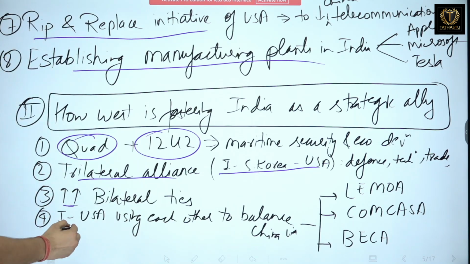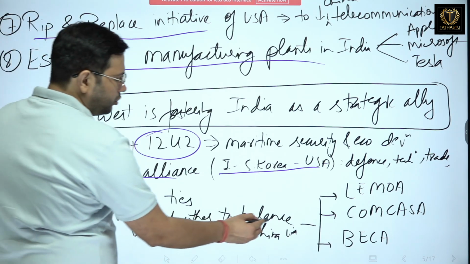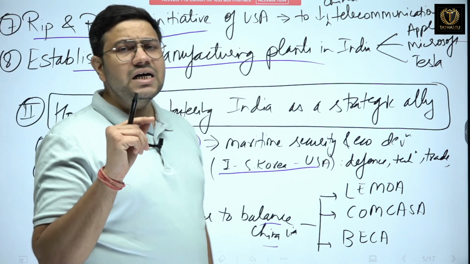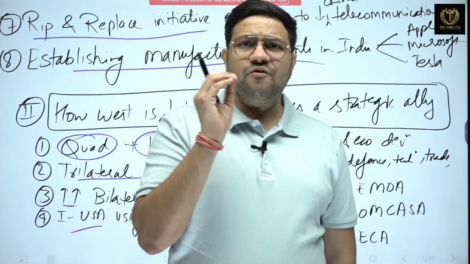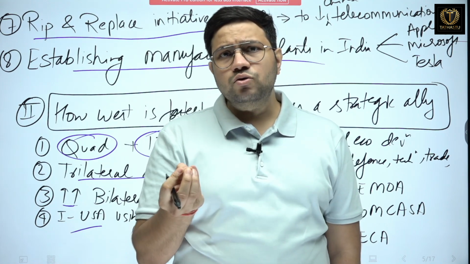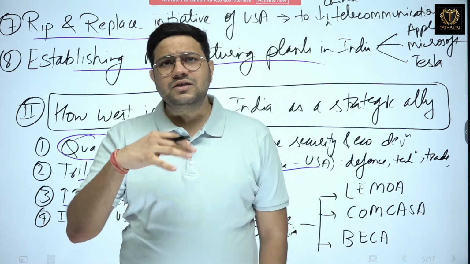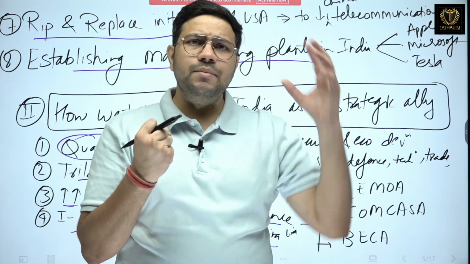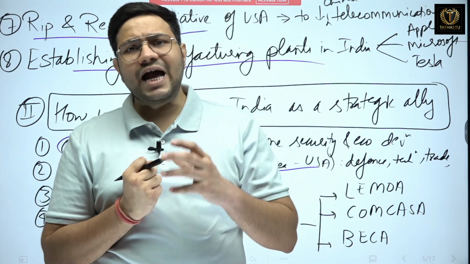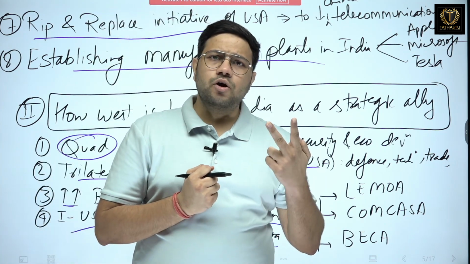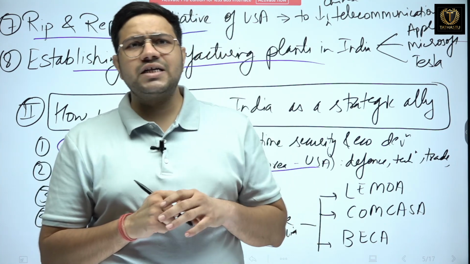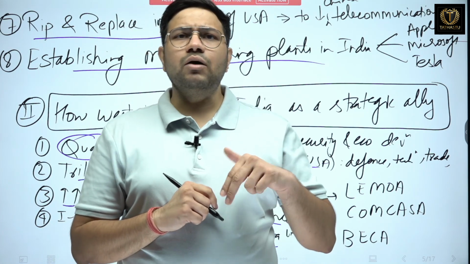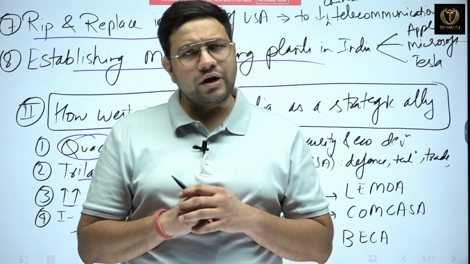Next is India and USA using each other to balance China. Now, this is very important. China is an aggressor state. In every sphere, wherever China goes, it tries to impose or create such type of dominance that the image of China comes out to be as an aggressor, whether it's economic, security, or in other ways. The South China Sea is a good example of how China is acting as an aggressor. Now the string of pearls is also a good example.